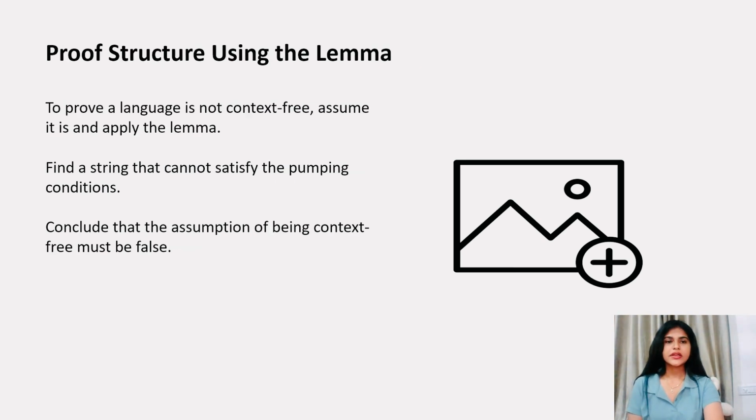Now let us see the proof structure using the lemma. To prove a language is not context-free, assume it is context-free and apply the lemma. Find a string that cannot satisfy the pumping conditions. Conclude that the assumption of being context-free must be false.